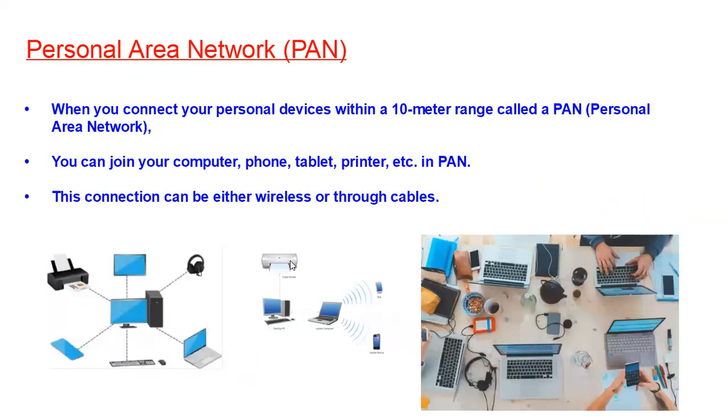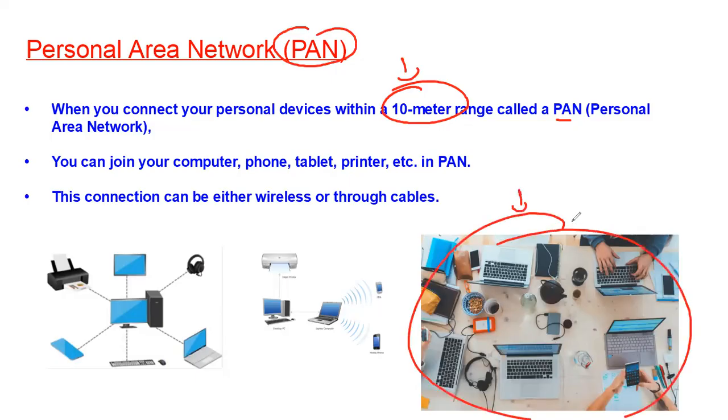Then we have personal area network or PAN. So when you connect your personal devices within a 10-meter range, it is called PAN. Let us say you have your personal devices like computer, smartphone, tablet, printer, etc., and you connect all your personal devices within this 10-meter range, then it is known as PAN here. So if you see, you are connecting your personal devices within a limited range of 10 meters here, and it is forming the personal area network.